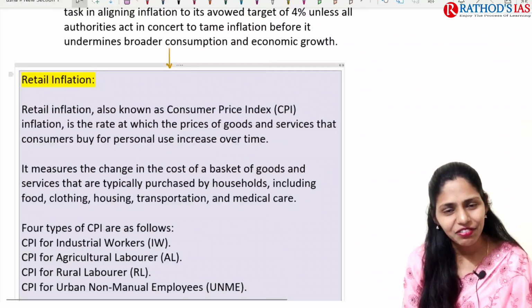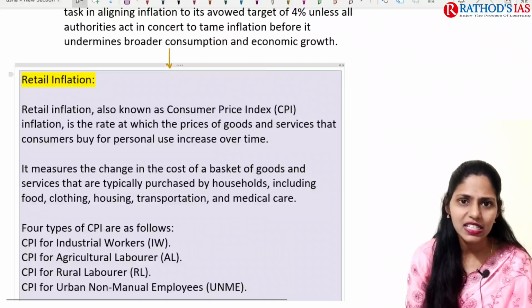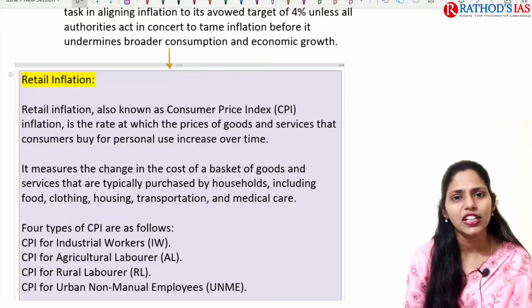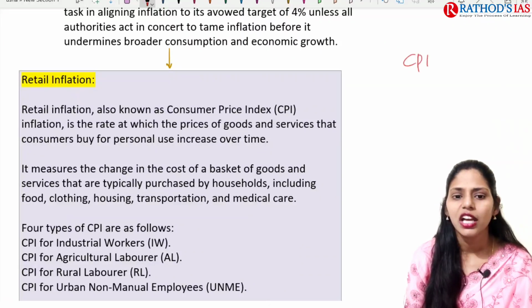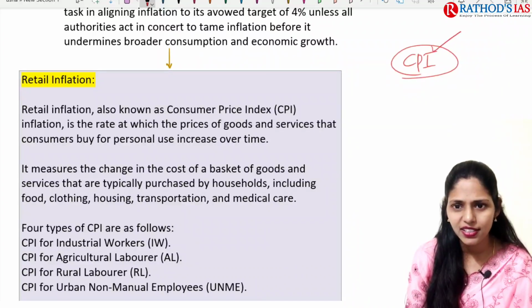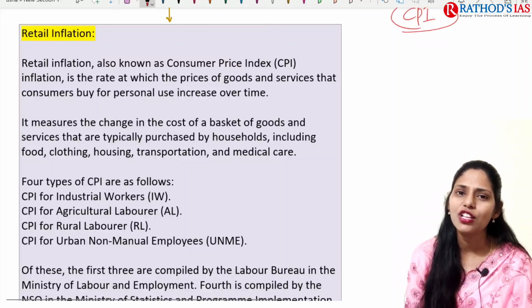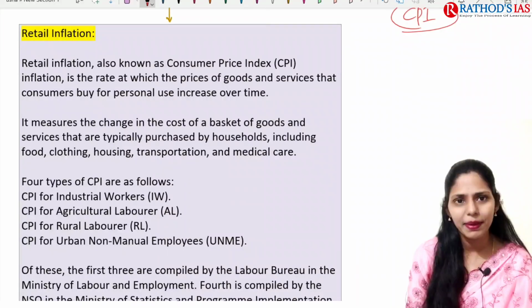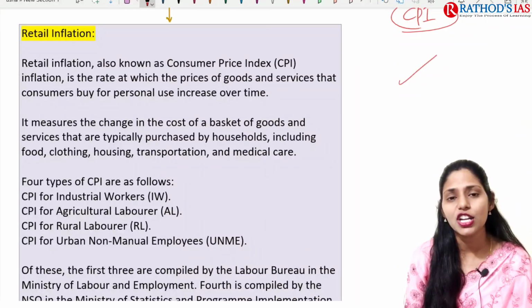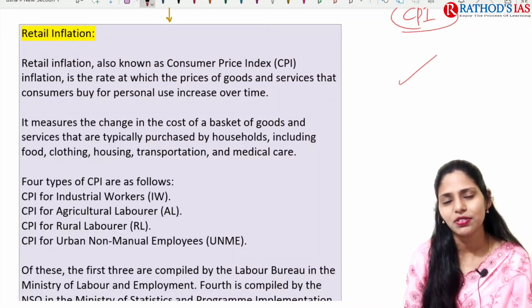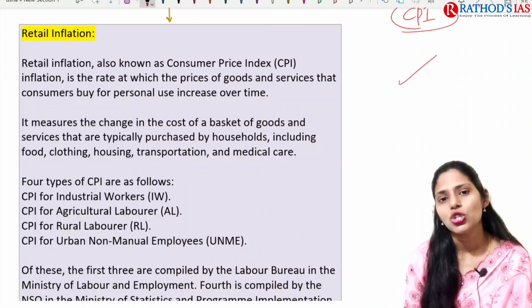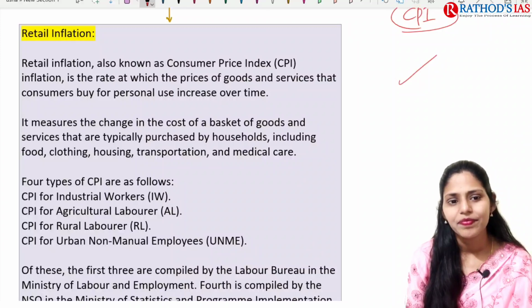So what is retail inflation? If you see some facts regarding retail inflation, it is also called Consumer Price Index, that is CPI. So here what happens is the price of goods and services will increase, especially for the consumers, that is, those who are taking products from nearby shops like you and me. So we have to pay more amount of money, right?